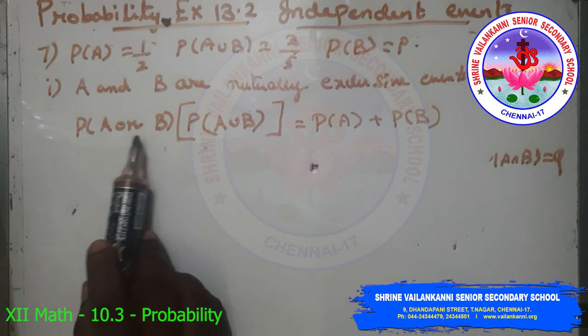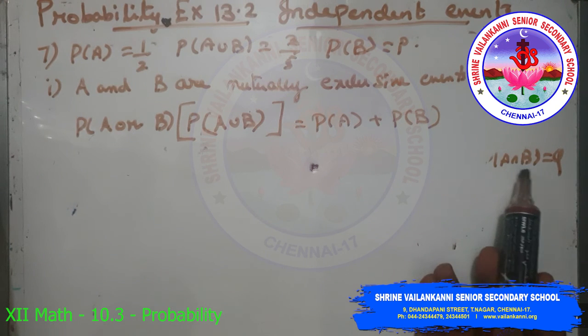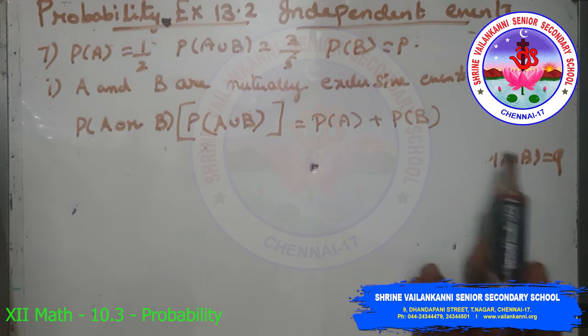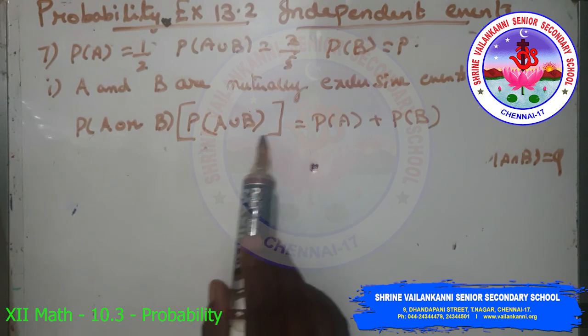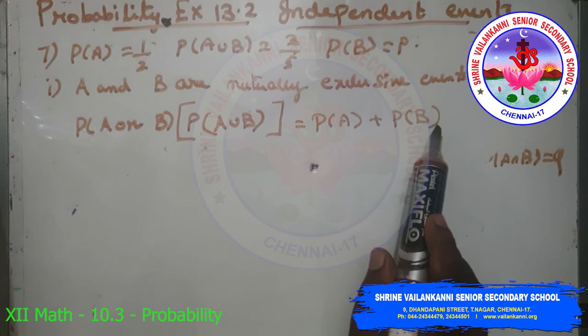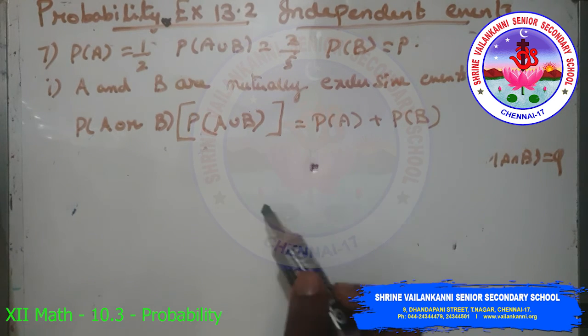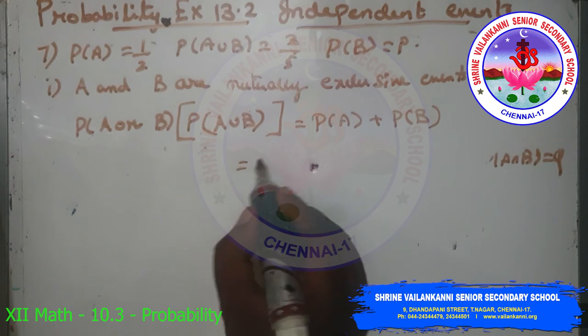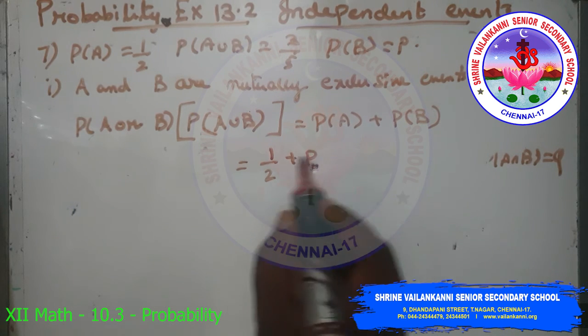So P(A or B), that is P(A union B). Here A intersection B is a null set. So P(A union B) equals P(A) plus P(B) minus P(A intersection B), which is 0. So P(A) plus P(B), which is equal to 1 by 2 plus p.